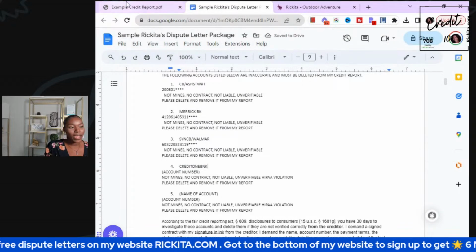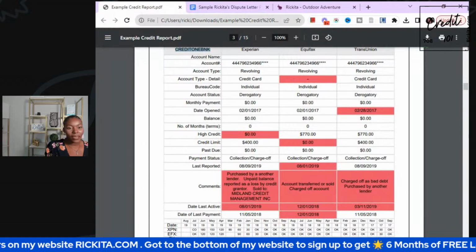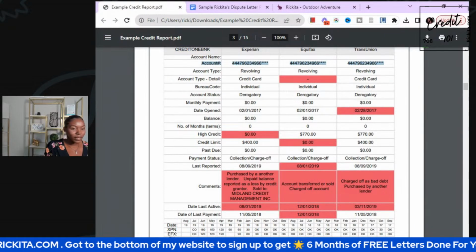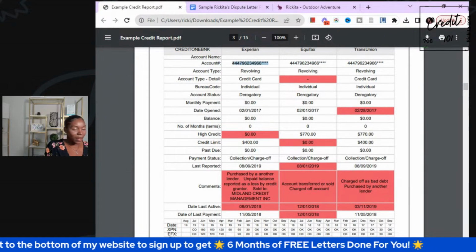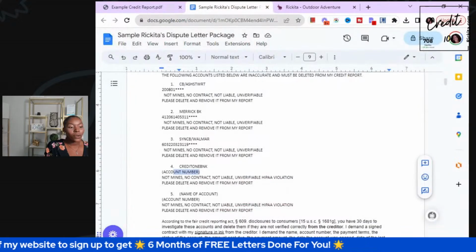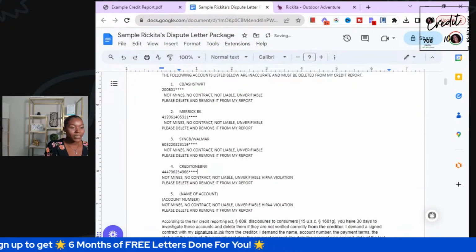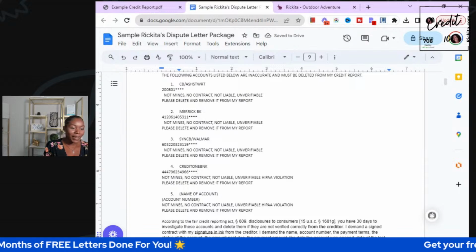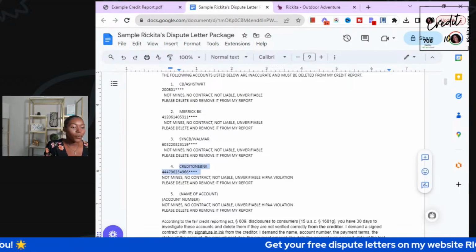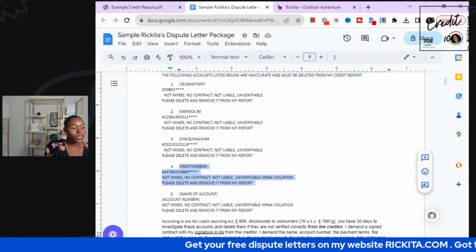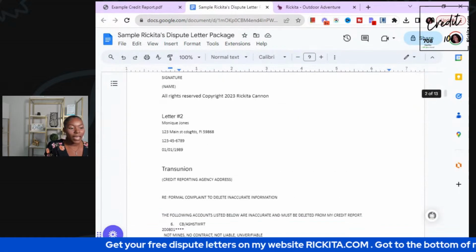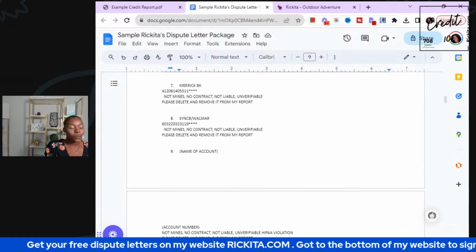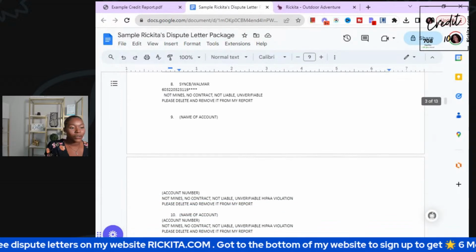So let's copy the name of the account, which is Credit One Bank. And also here is the account number, so let's go ahead and copy this account number. On here, you guys, we're going to keep this the same. Can you see how it says not mine, no contact? We're keeping all that stuff the same. Delete from my credit reports. We're going to keep that the same because we just want to see what results we're going to get from our first letter. And then we'll go back in with the remaining accounts and send out additional letters.